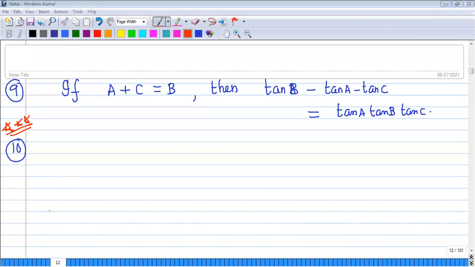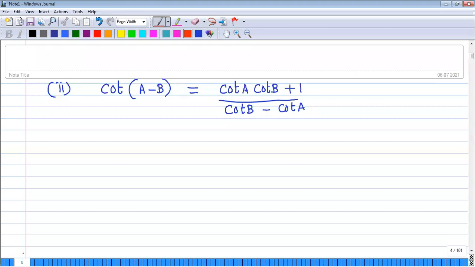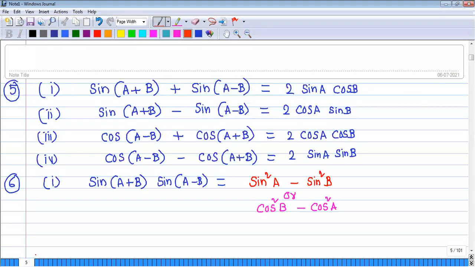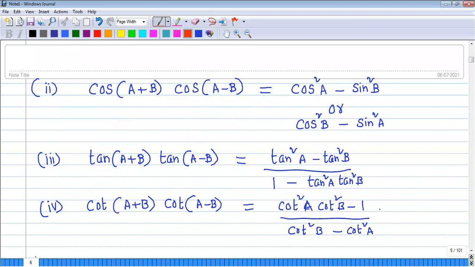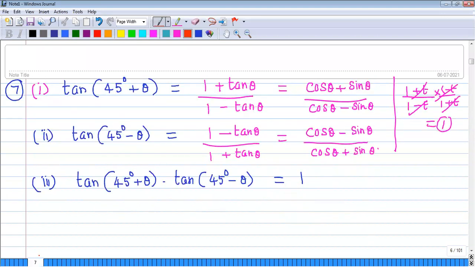Okay, fourth page. This is the fourth page. This is fifth. Yes, sir, first and second page you can show.